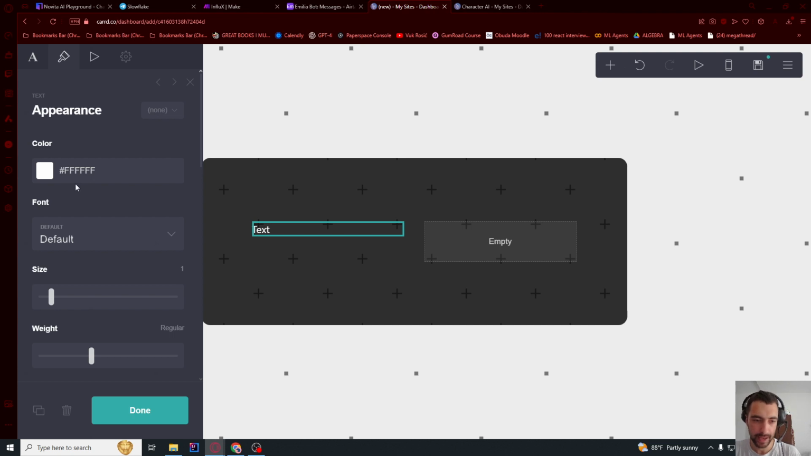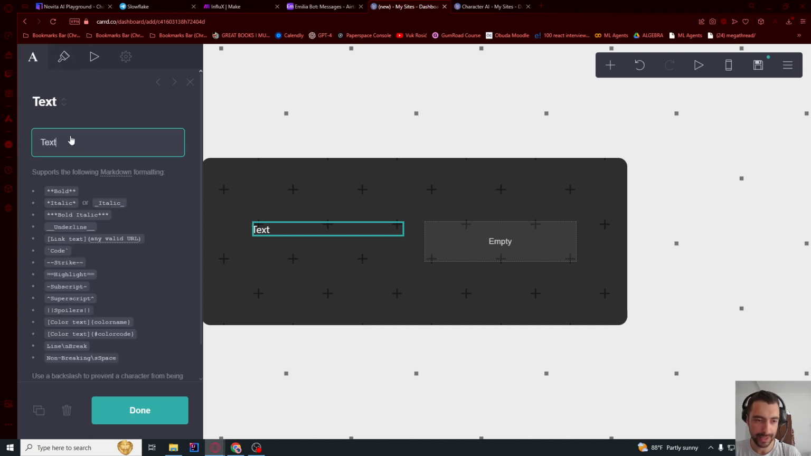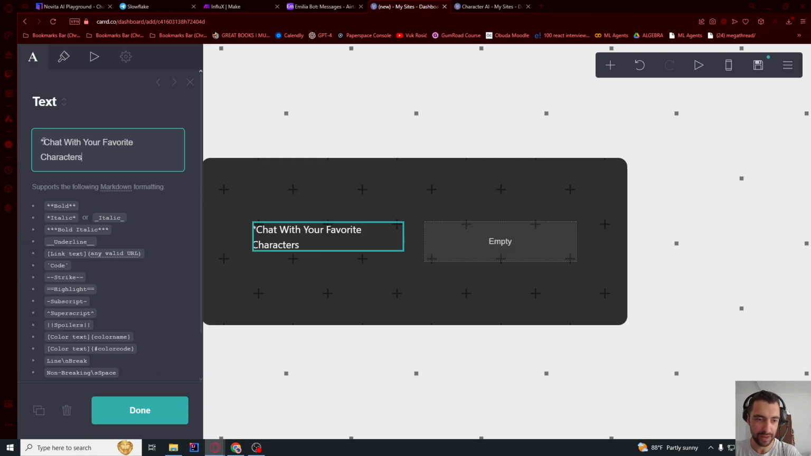I'm gonna say chat. So here where it says text, I'm gonna say chat with your favorite character, and I'm gonna add 2 asterisks to the sides because you see it makes it bold. You can make it italic as well.